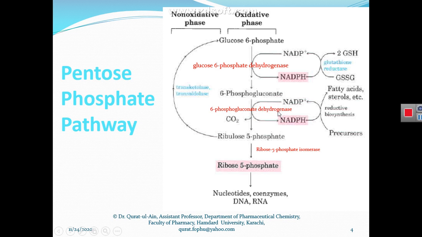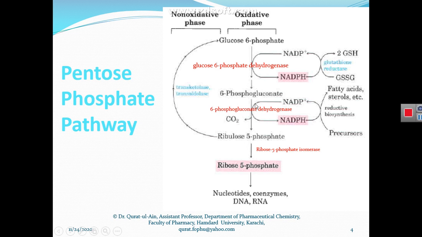As the name of this enzyme explains, this is a dehydrogenase enzyme. And what does a dehydrogenase enzyme do? It removes a hydrogen atom from a substrate and adds it onto NADP.